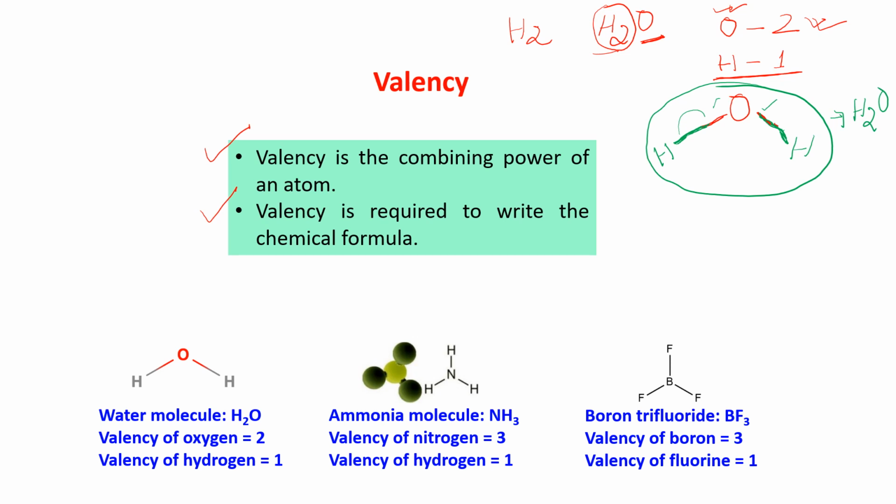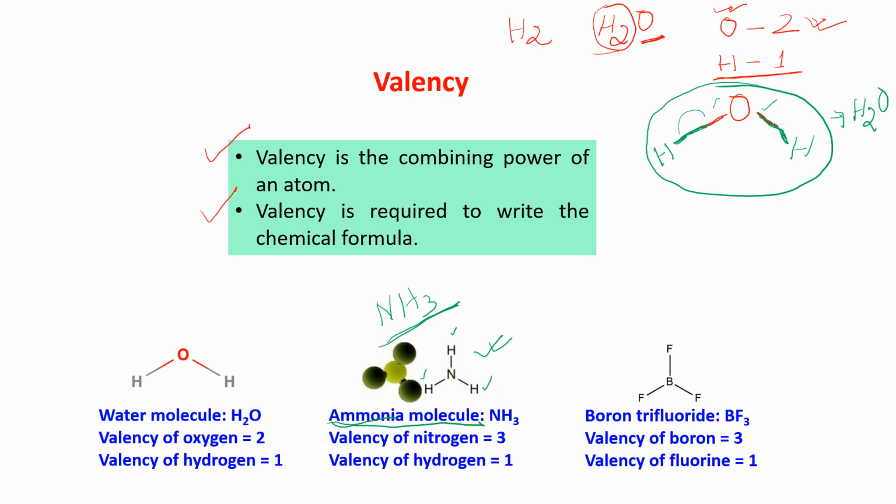Similarly, see for this one. This is NH3. That means one N and hydrogen 1, 2, 3. So it is NH3. This is the formula of ammonia. See, ammonia. This is the formula for the ammonia molecule. Formula is NH3. How is it forming? Let me just show you.